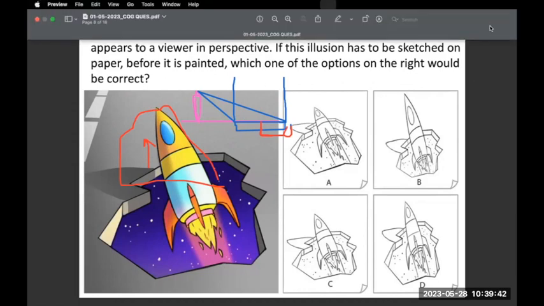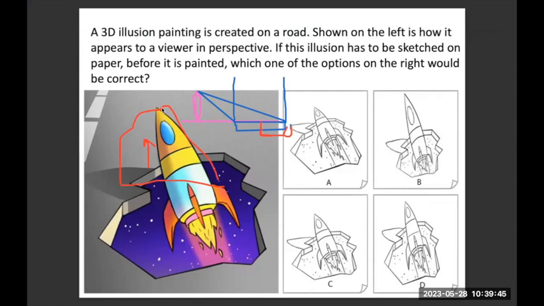Yes. Okay. So now in 3D, if you want to make a sketch of this kind of object, your upper part will be stretched the most. In this case, what you need to find is which of the options has the most stretched upper part. This part which is marked here. Here the most stretch is seen in B, which means option B will be the correct one. You don't need to look beyond that.